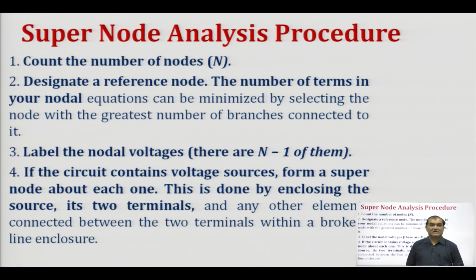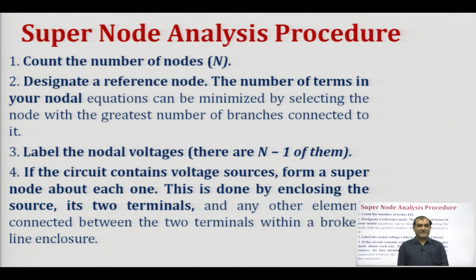So, a quick recap of the super node analysis procedure. The first step is to count the number of nodes, that is, suppose our network contains n nodes, then we have to identify those nodes. Then we have to assign the reference node, that is the node which is common or the ground node, and we are left with n minus 1 non-reference nodes. All of these non-reference nodes are marked with certain voltages, and we call them the nodal voltages, and there will be n minus 1 of them.